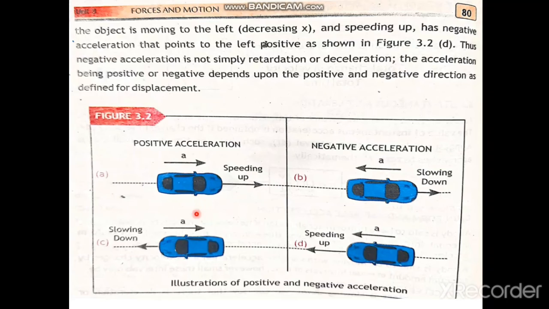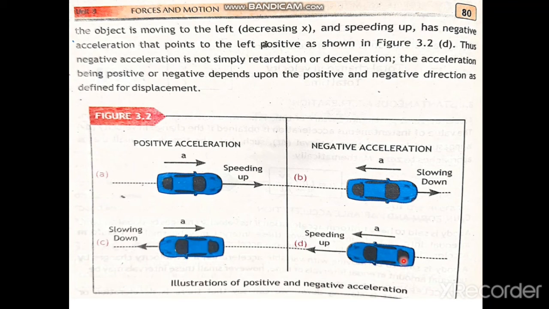But in the same case in this figure, C, you can see that the car is slowing down along the negative direction, but the acceleration is along the positive direction, so acceleration is positive. In this case, you can see the acceleration is directed along the negative x-axis, that is along minus x, so acceleration is negative in this case.